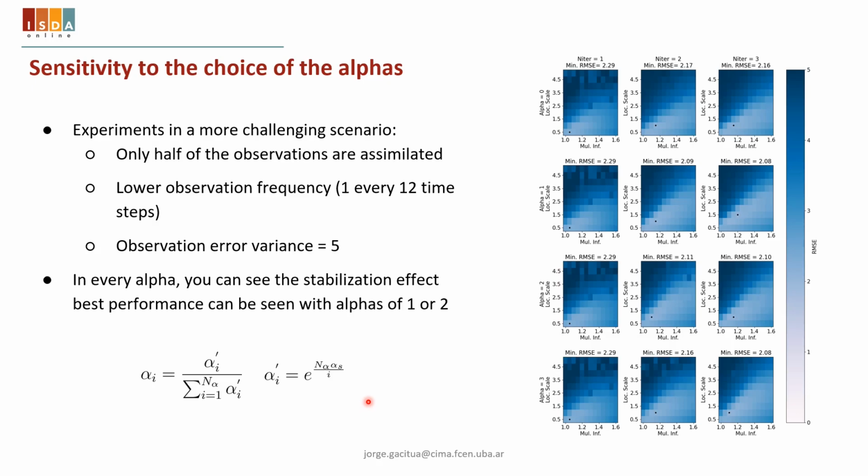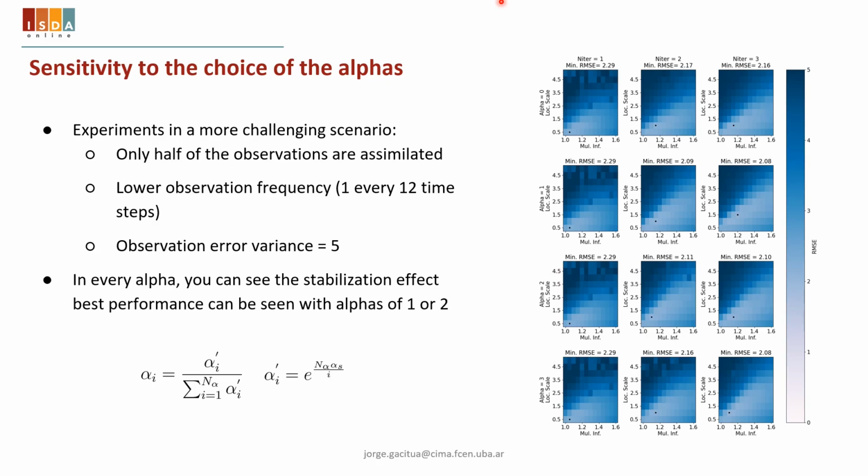So we use exponential functions to achieve this type of distribution for alpha and test the sensitivity to this coefficient that controls the size of each step, specifically this alpha S.